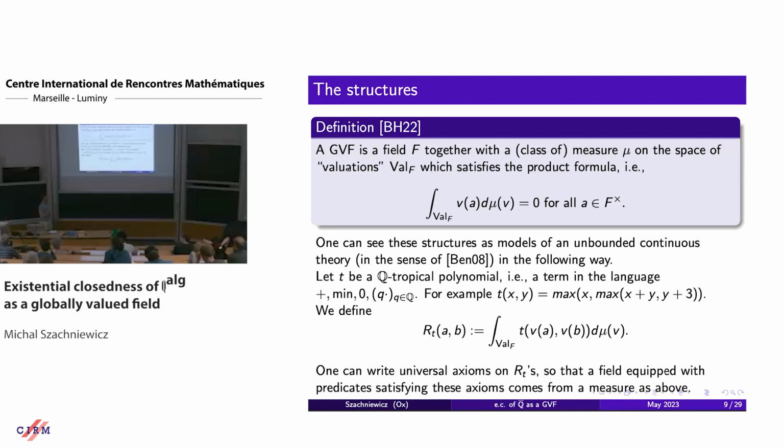Okay, and one can write universal axioms for these predicates. So obviously, for example, if one tropical polynomial is a sum of 2 other tropical polynomials, then we get a sum axiom. It's the same with multiplication. The only axioms that require some care are positivity axioms, which ensure that, for example, if t is the maximum of x and 0, then this R_t is non-negative. However, this can also be done in a first order way. So this is a more syntactic way of viewing GVFs. Okay.